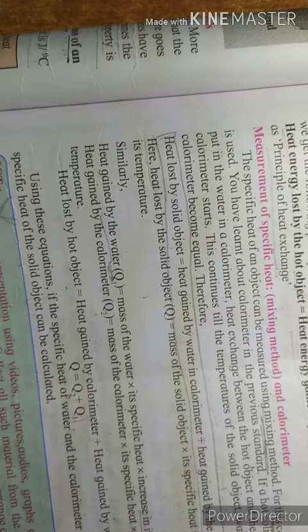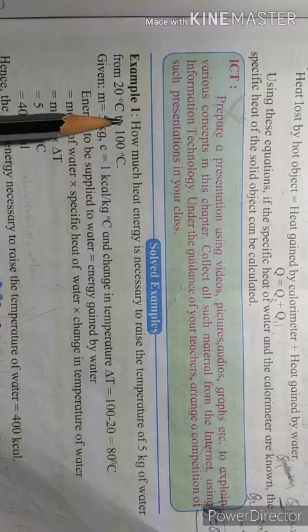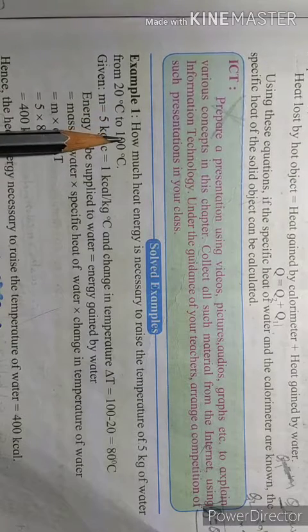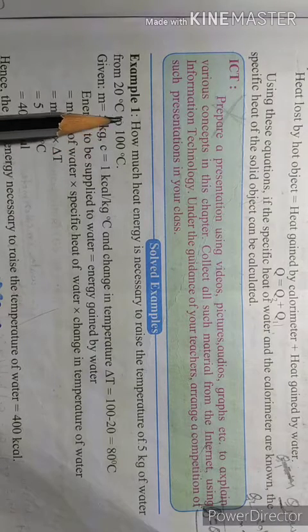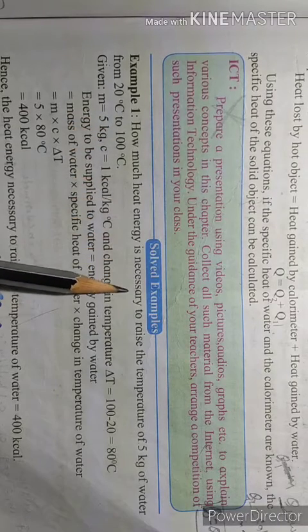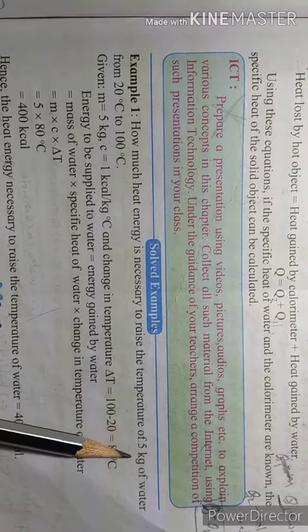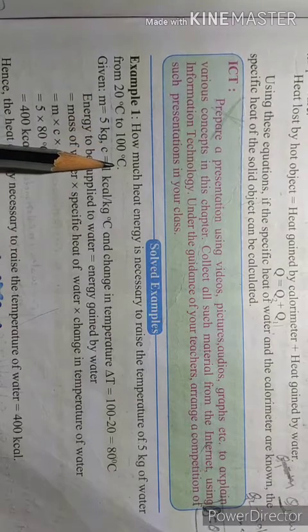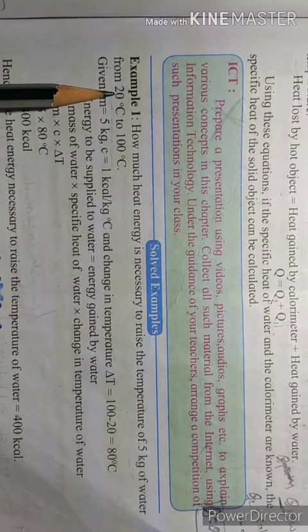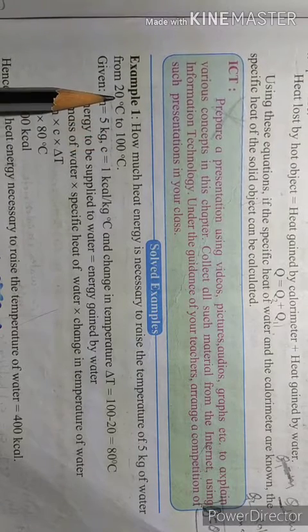Some numericals are here, so I will explain. One example is here. How much heat energy is necessary to raise the temperature of 5 kg of water from 20 degrees Celsius to 100 degrees Celsius? Here change in temperature, delta T, is equal to how much? 20 to 100 is 100 minus 20, that is 80 degrees Celsius.